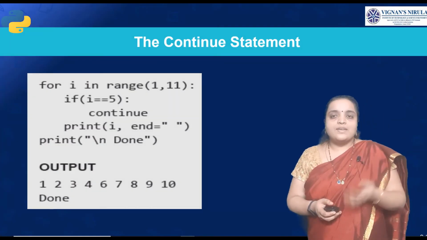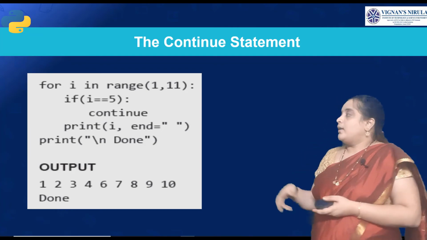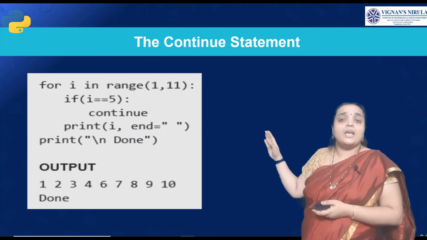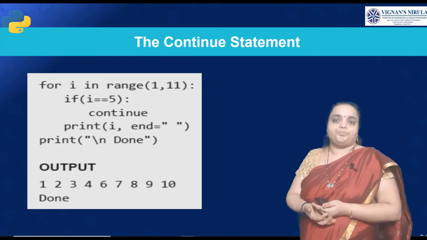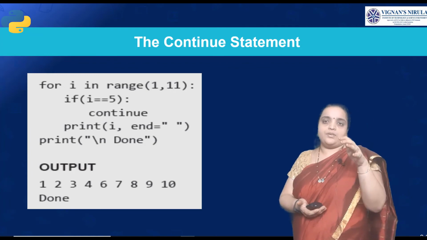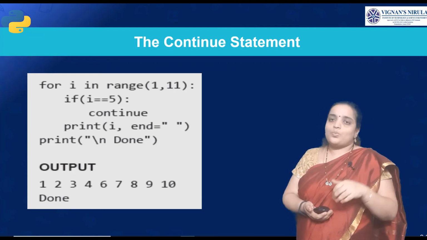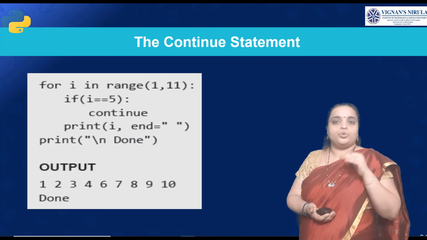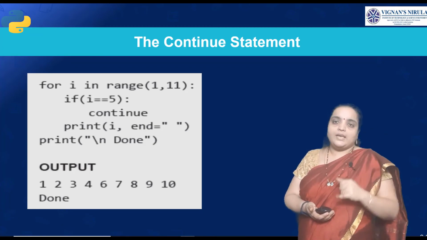Okay, let us see with an example. Here, for i in range(1, 11), if i equals 5, continue. Otherwise you are printing each and every statement. So now i is 1, so 1 is printed. Then it is incremented, 2 is printed, 3 is printed.